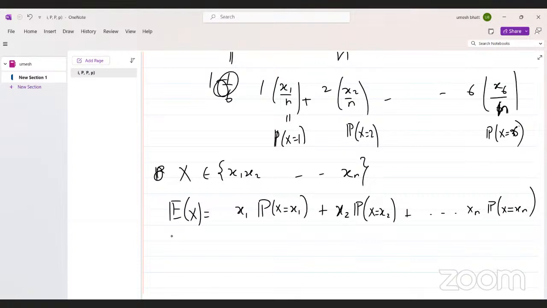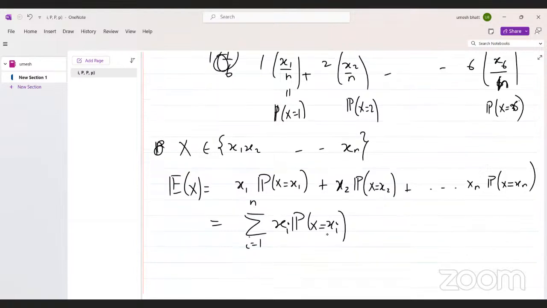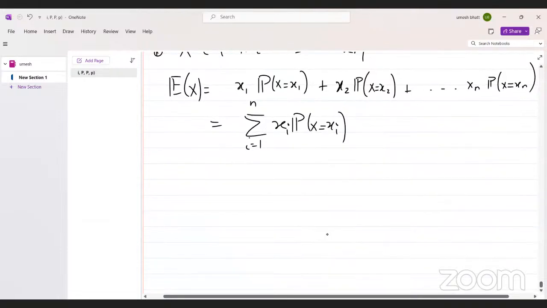Any doubt in this? No, sir. So this can be written like this: the sum of xi times probability of xi. This is your formula for expectation. Now you have an idea of how we get this expectation. So mean is the counterpart of expectation in the sampling case, and vice versa.